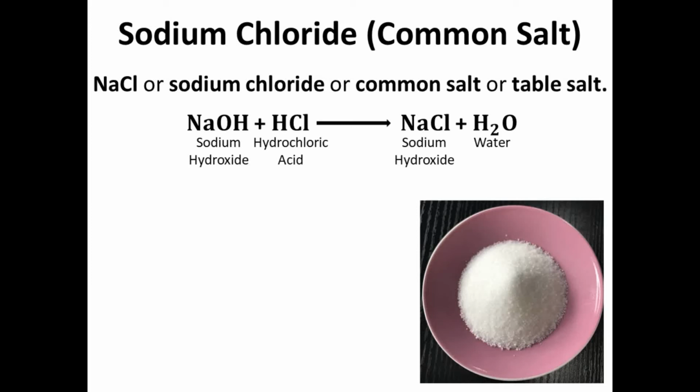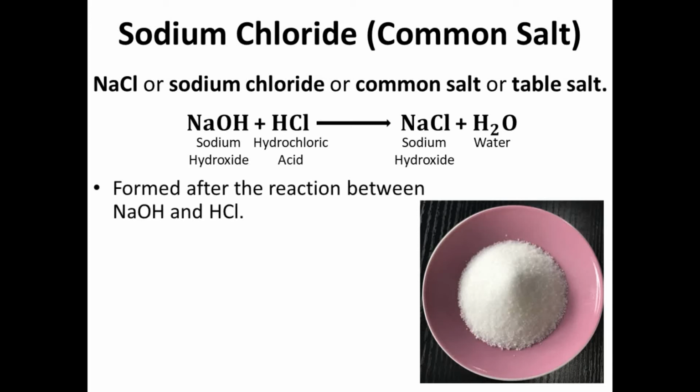Sodium chloride, or common salt, is formed by the reaction between NaOH and HCl. NaOH, sodium hydroxide, is a strong base, and HCl is a strong acid, and after combining them NaCl is formed. So NaCl will be a salt. Which type of salt? Neutral salt, because the acid is strong and the base is strong. So common salt is an example of a neutral salt, and water is released.